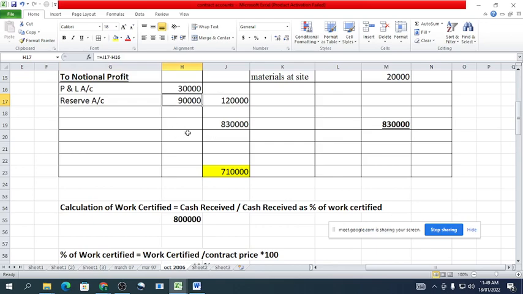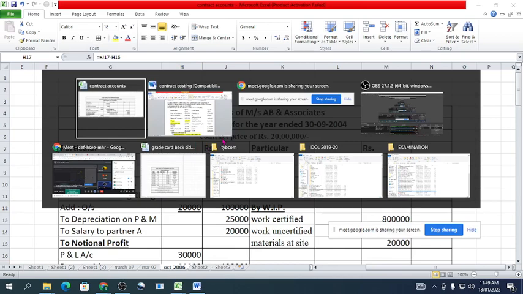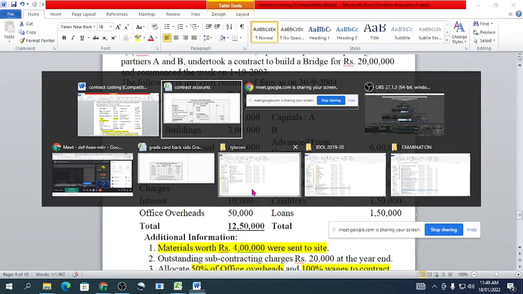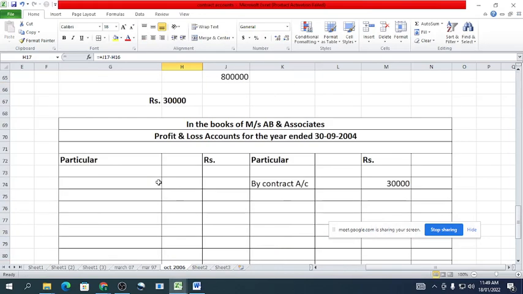Now the remaining expenses or income we will transfer here. Material purchase of rupees 20,000 we will transfer here, as it is a combined trading and P&L account.